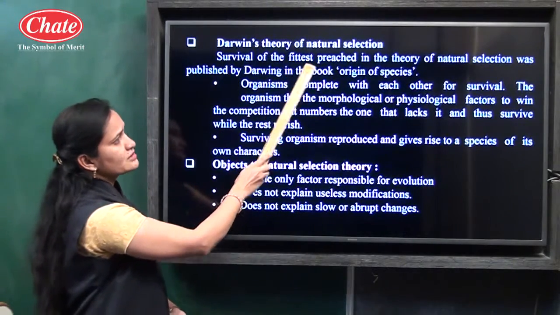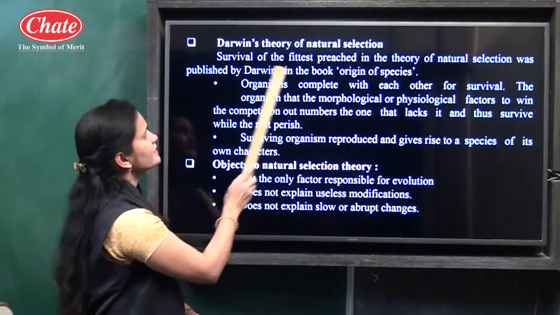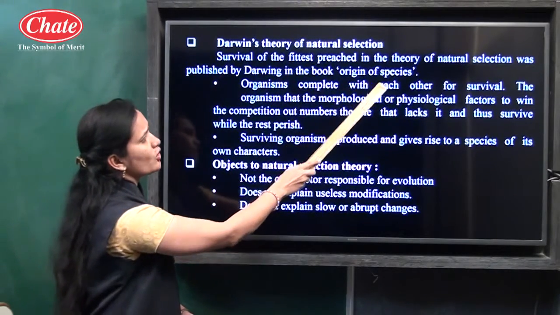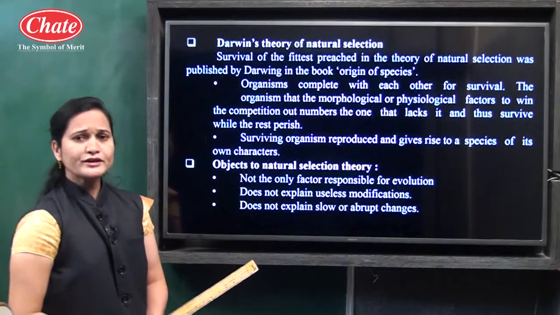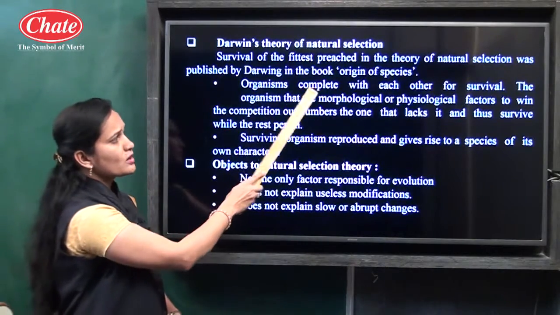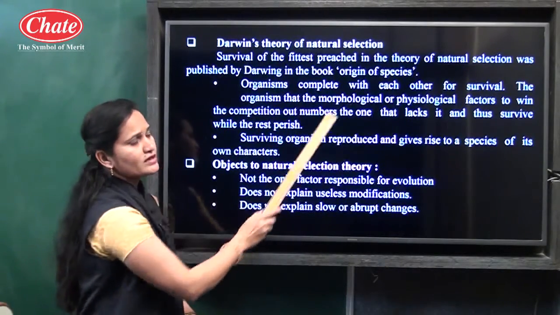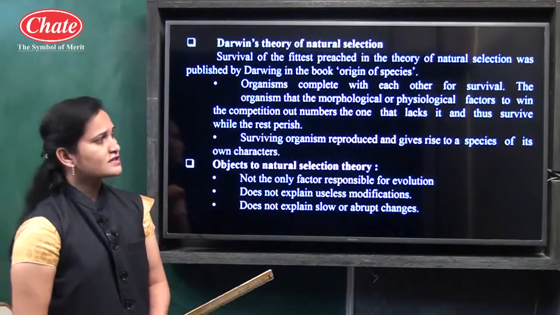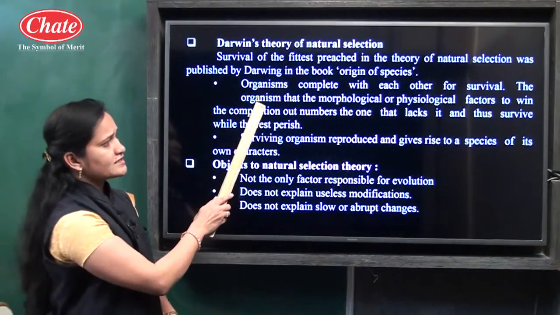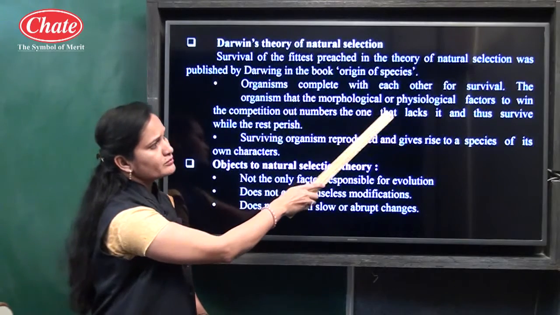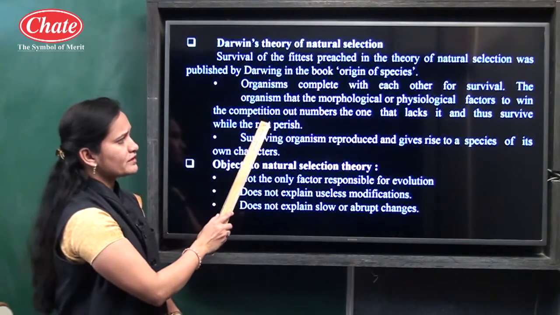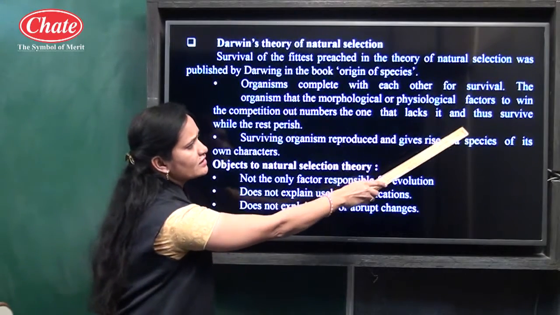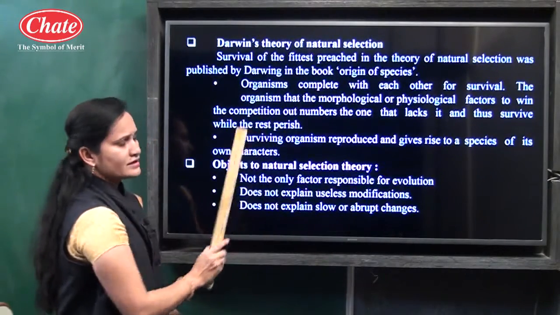Survival of the fittest, preached in the theory of natural selection, was published by Darwin in the book Origin of Species. According to Darwin, organisms compete with each other for survival. The organism that has the morphological or physiological factor to win the competition outnumbers the one that lacks it, and thus survives while the rest perish.